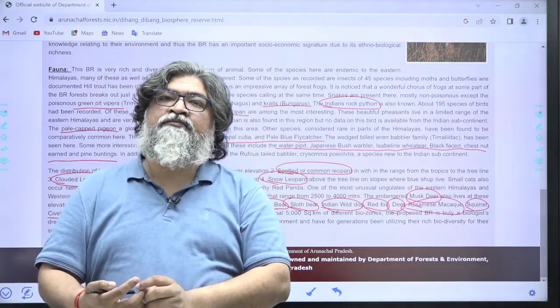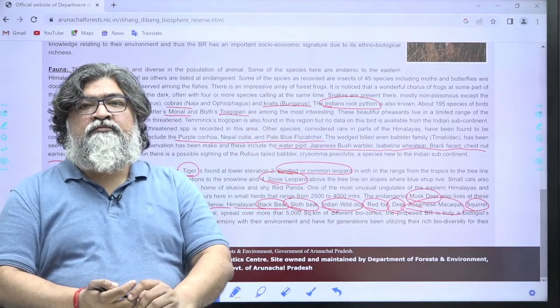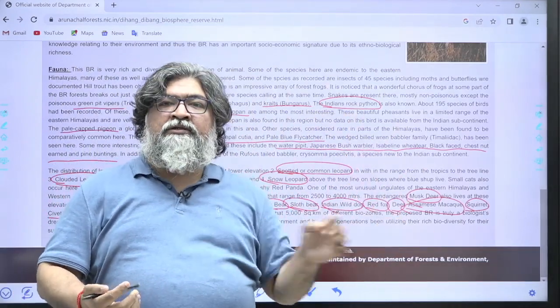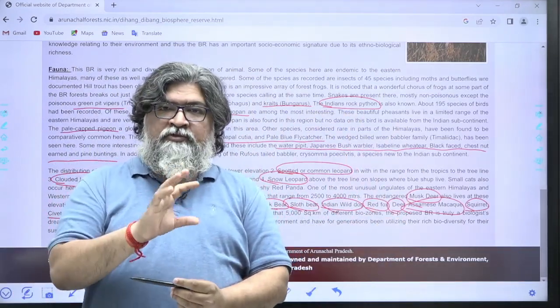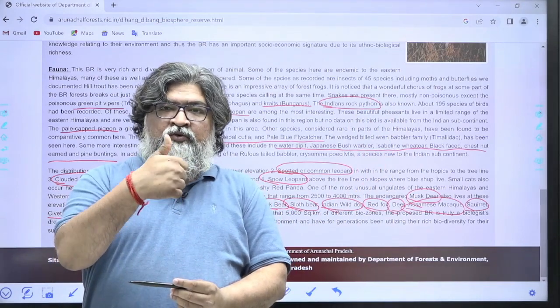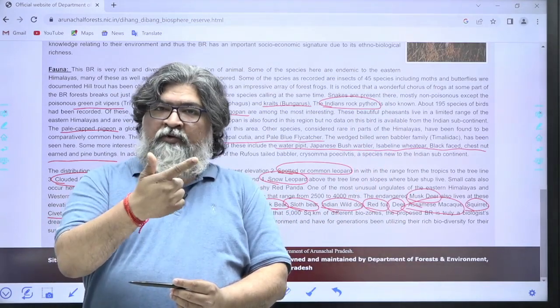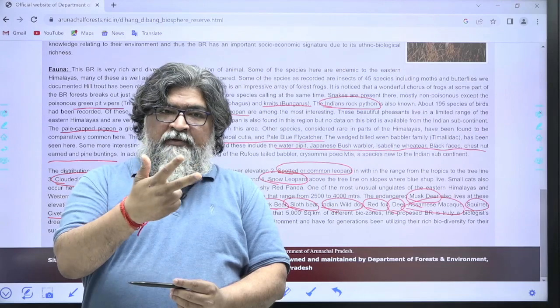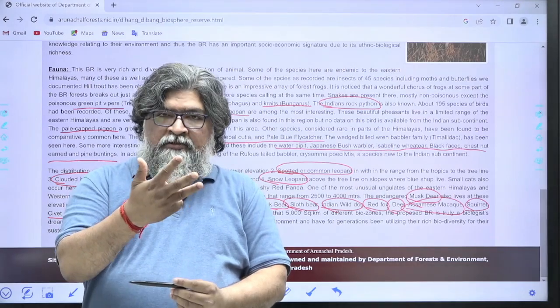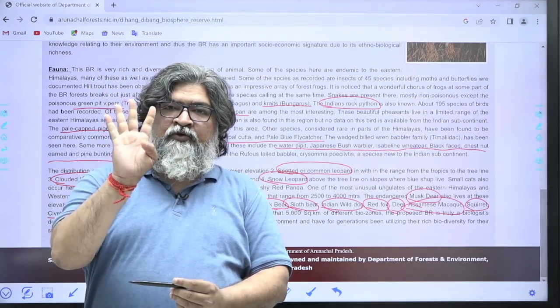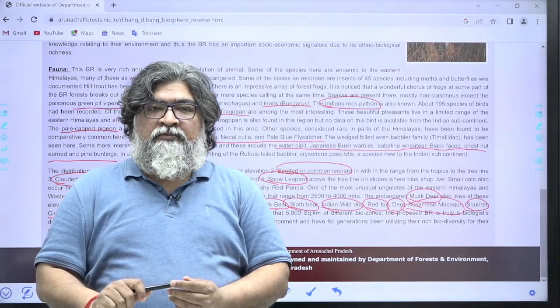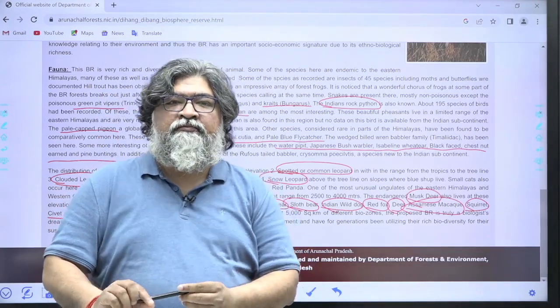Anything you want to ask? Then through the map, I'll go to the other names. You got the approach, you got the way. What do you have to look at? Vegetation, flora, fauna, tribal population, geographical feature. These are the 4 things you have to focus on. You just remember that.